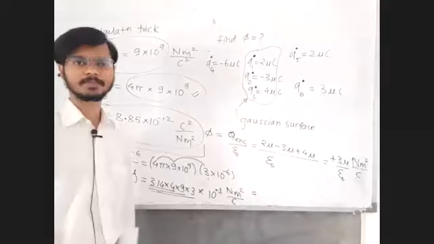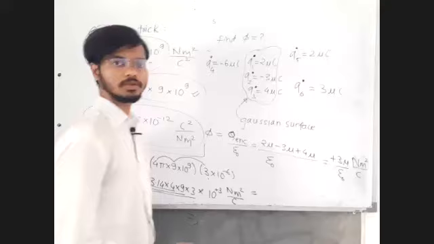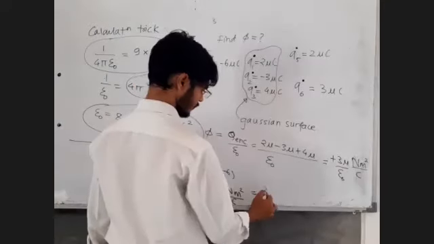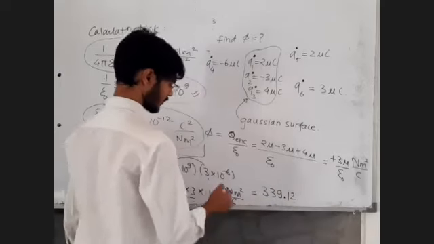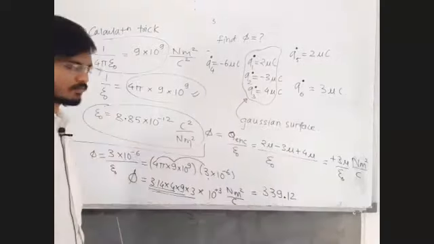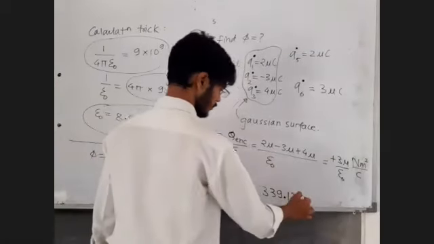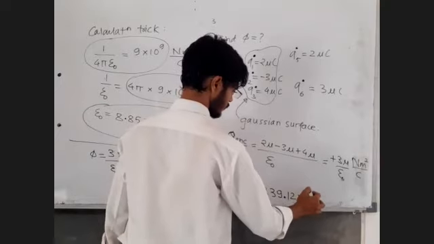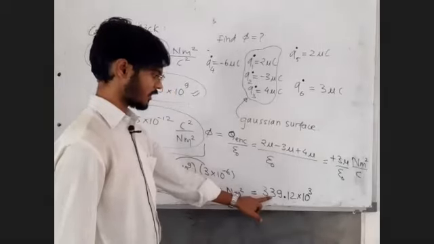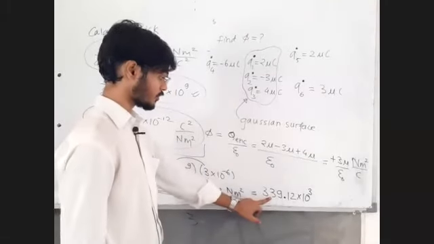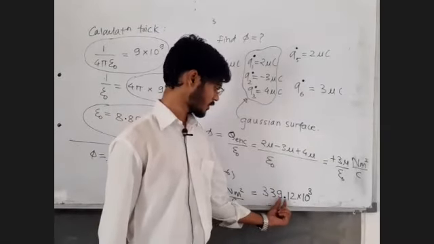What is the final answer? 339.12, into 10 raised to 3 is already there. Now, if required, you may shift this decimal point left so that you arrange the decimal point after the first non-zero digit: 3.39, or 3.4, approximately 3.4 into 10 raised to 5.